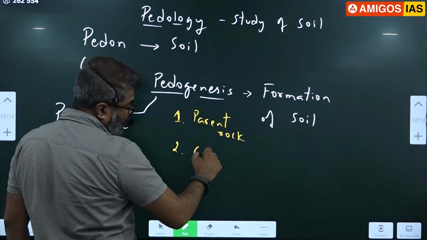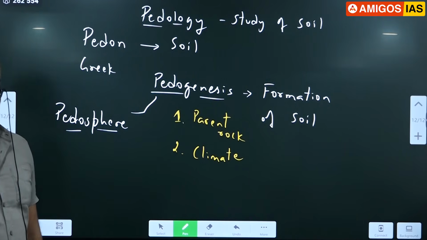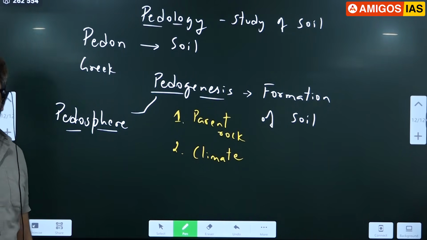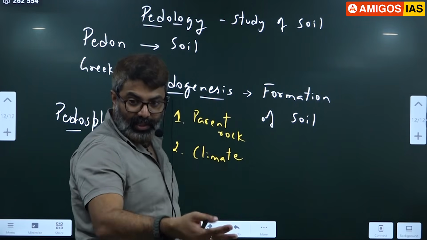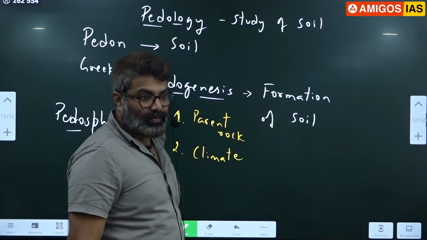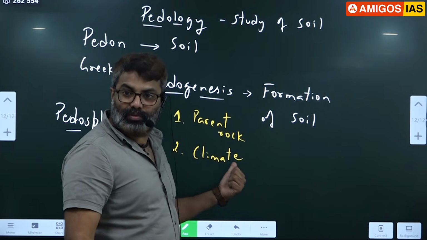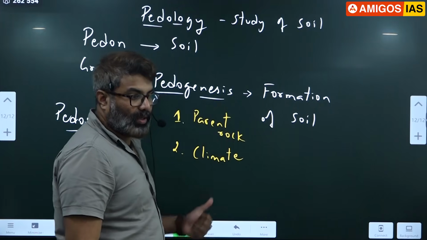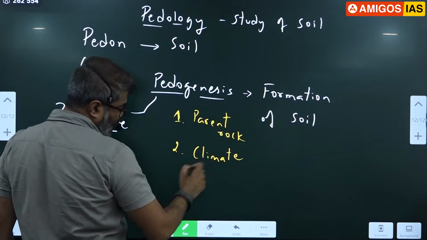The second factor is climate, because climate is a modifying factor. Sometimes heavy rain, sometimes no rain. Both situations are there. Some places receive more rain every year, some places don't receive rain at all. Like Rajasthan, why is it different? Because of climate. So climate also modifies the soil.